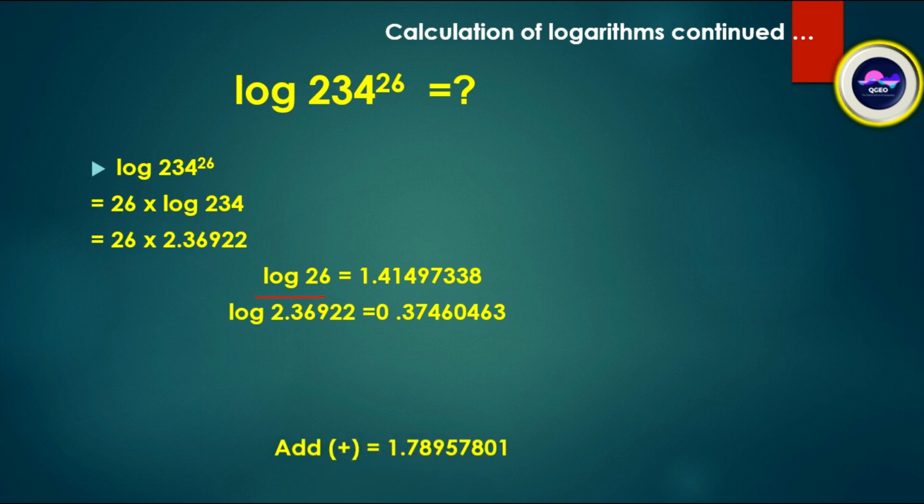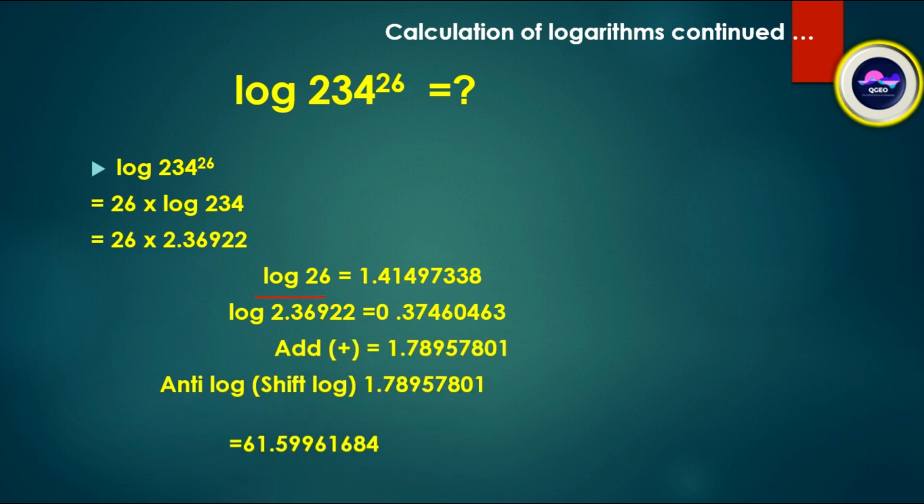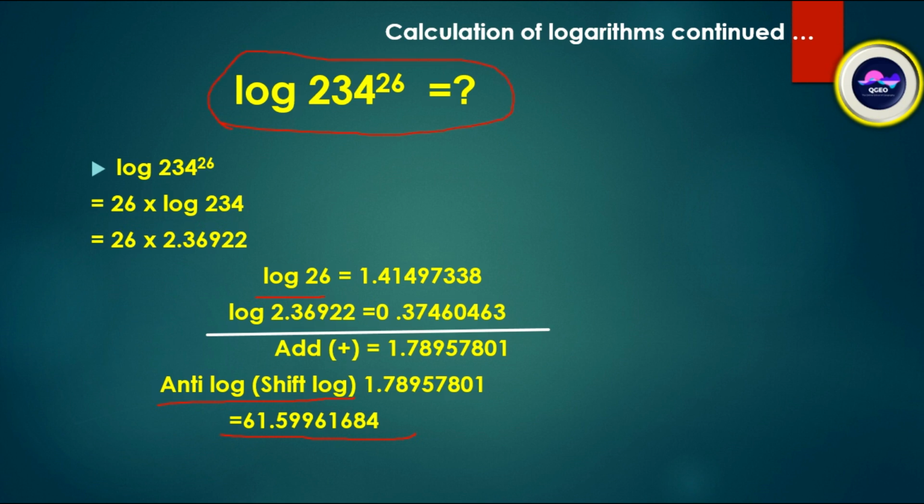Then add these, and it will be 1.78957801. Then anti-log, that is shift log, of 1.78957801 will be 6159.961684. In this way we can calculate this. It is a very, very important task.